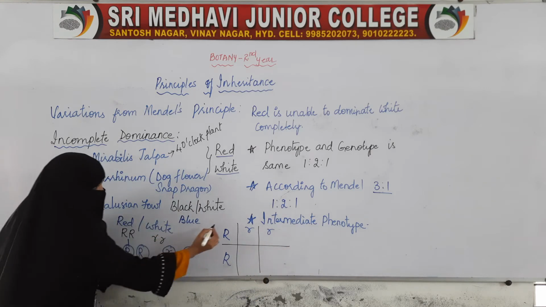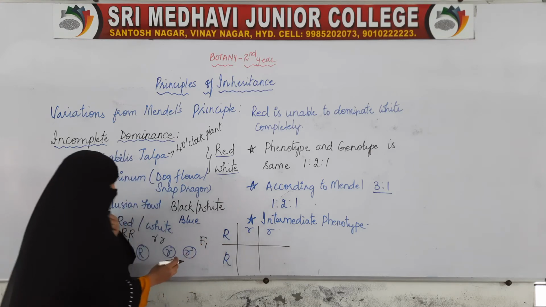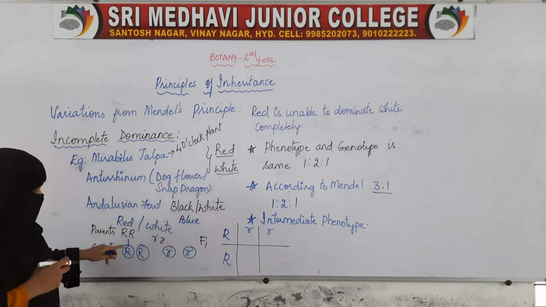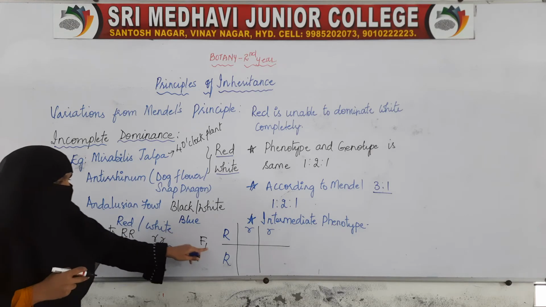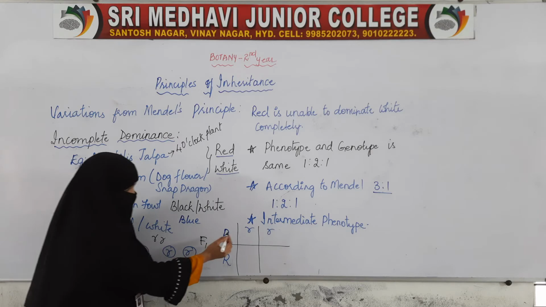These are the parents, and this is the F1 generation. The parents have produced gametes, and these gametes are taken on either side.